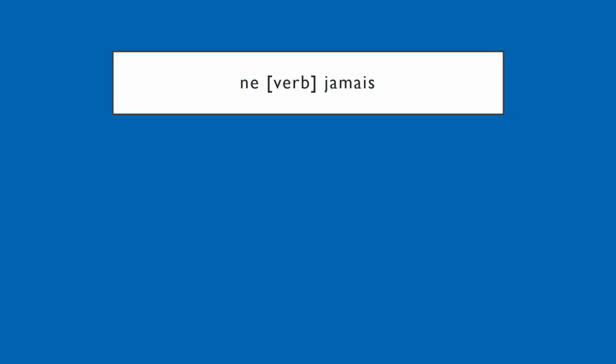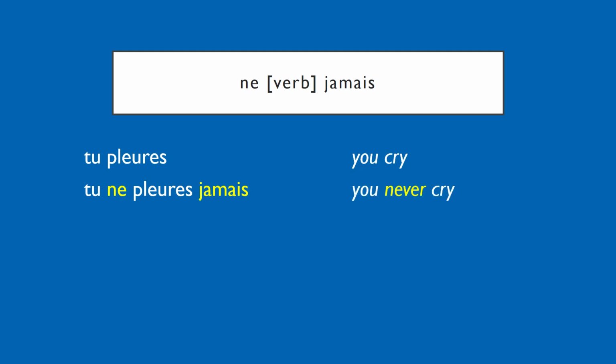So if you've got to grips with pas, then jamais should be very, very easy because structurally they are the same. You take your verb and surround it with ne and jamais. So for example, tu pleures is you cry, tu ne pleures jamais is you never cry. So our verb here is the tu form of pleurer, pleure, and we've put a ne and a jamais around it.